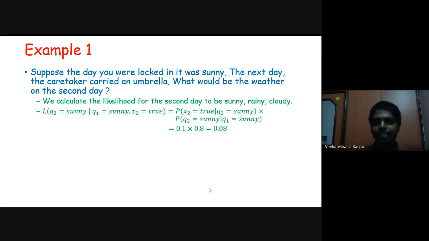Using the same thing, can you calculate the likelihood that q2 is cloudy, and tell me in the text message? Let me see how many of you will do it. And you can also estimate the likelihood that q2 is rainy. So for these three, two more are there, rainy and cloudy. Can you calculate the likelihood?